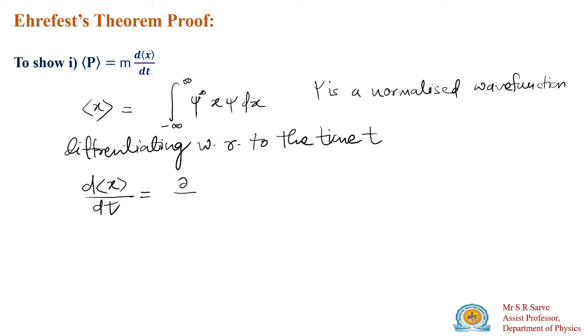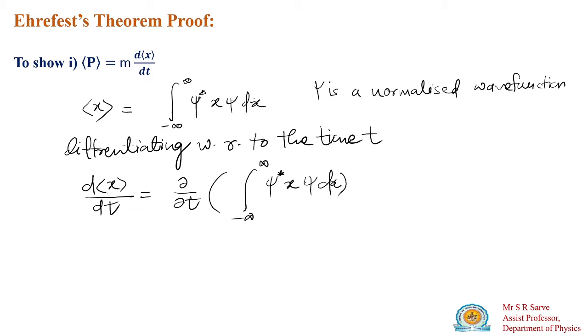Here I will take del by del t, because psi is a function of two variables, x and t, so I have taken partial differentiation, of the integral from minus infinity to plus infinity of psi star x psi dx.